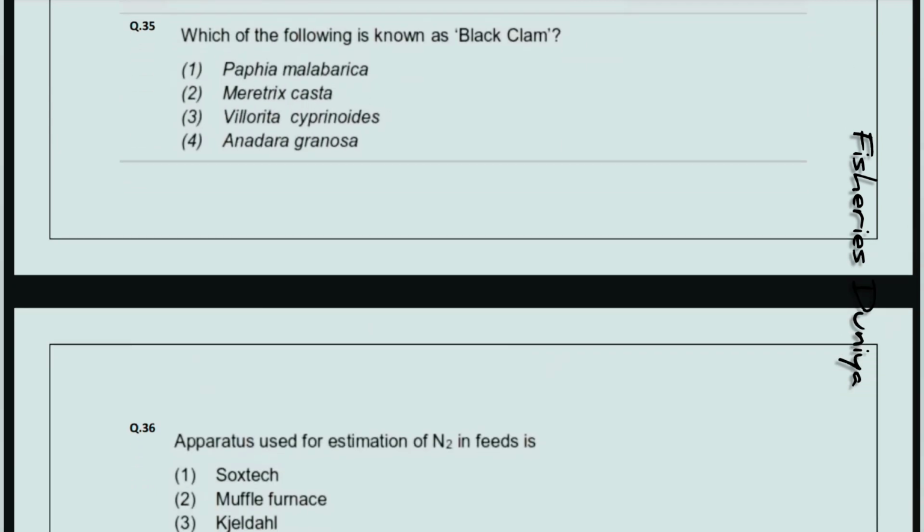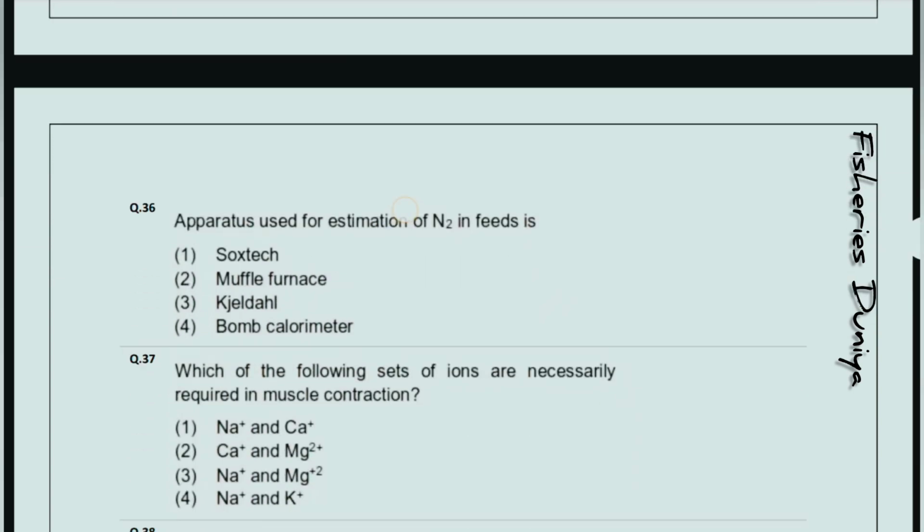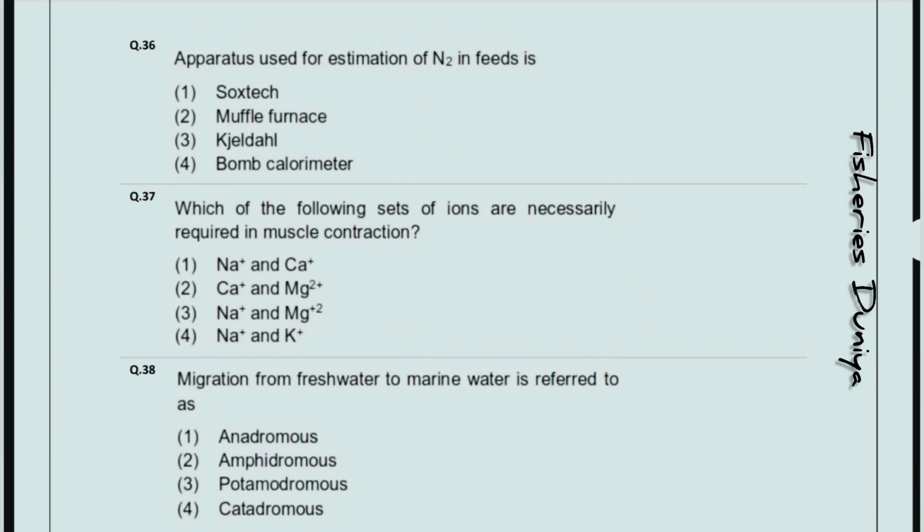Which of the following is known as black clam? So the correct answer is option number 3, Villorita cyprinoides. Apparatus used for estimation of nitrogen N2 in feeds is. So the correct answer is option number 3, Kjeldahl estimation method होता है.